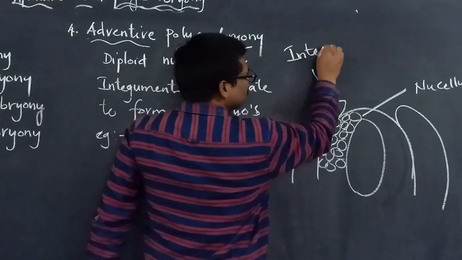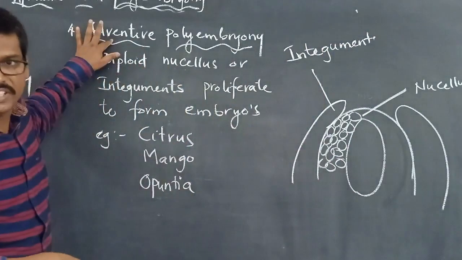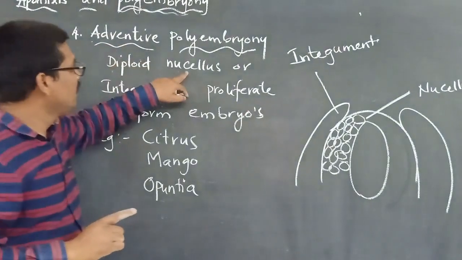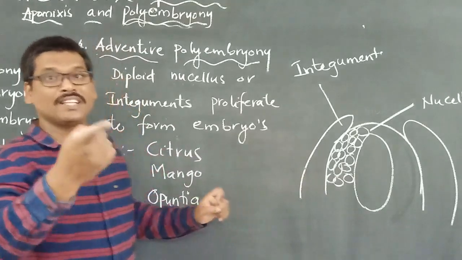Now, in adventive polyembryony, nucellar cells or integument cells can develop into an embryo.